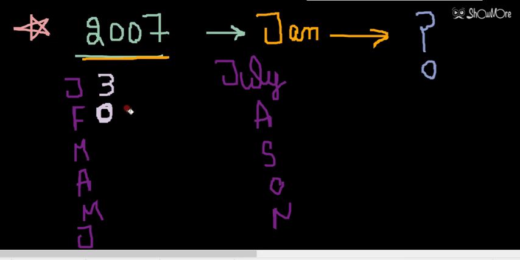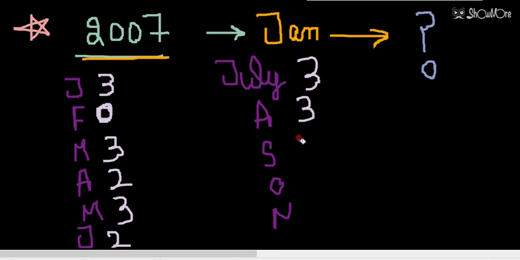So now the number of odd days in January will be 3, February 0, March 3, April 2, May 3, June 2, July 3, August also 3, September 2, October 3, November 2.